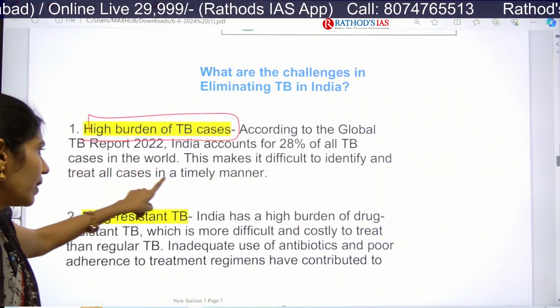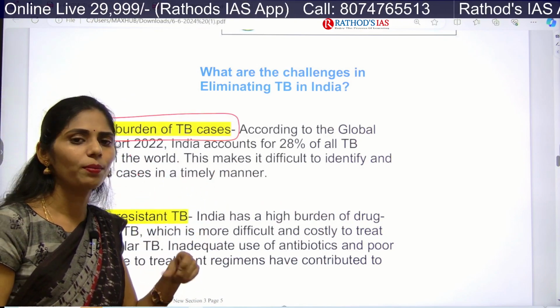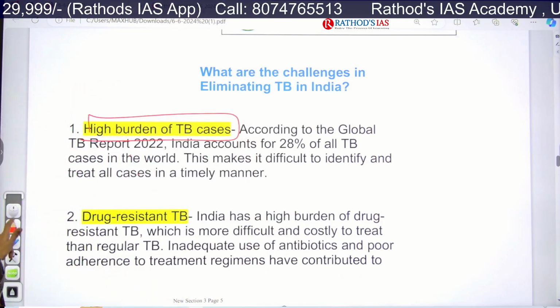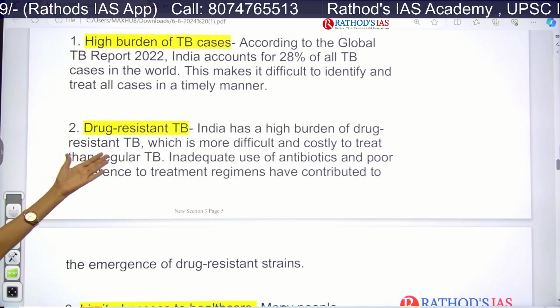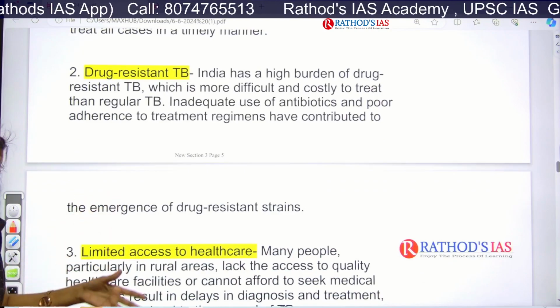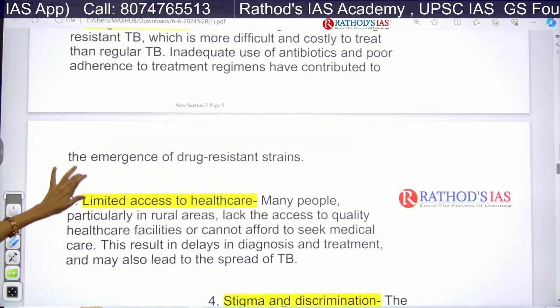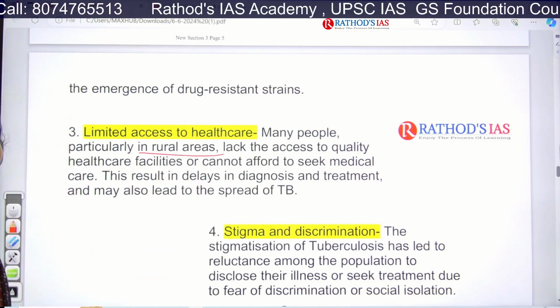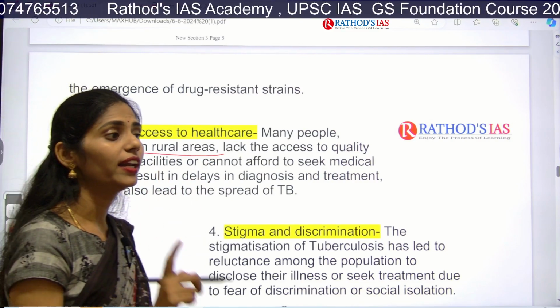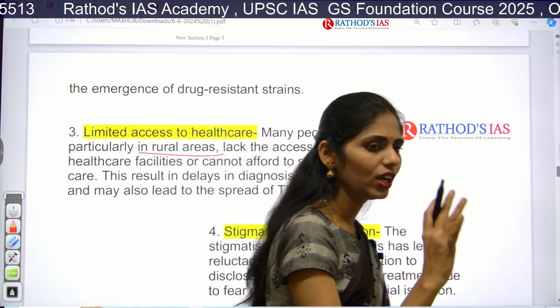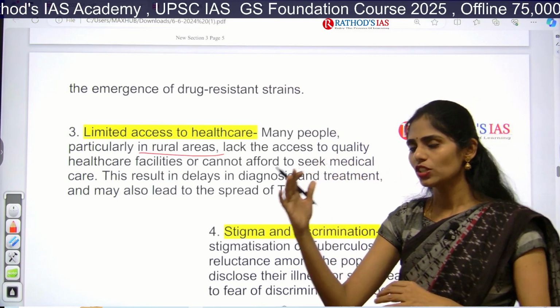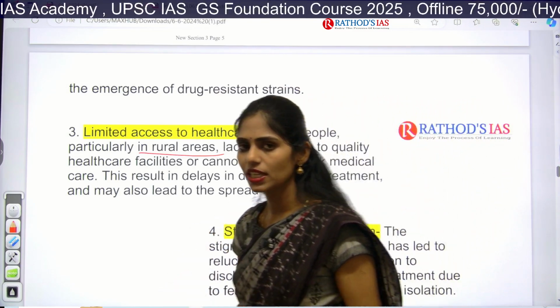So this is the one major problem in India. There are no proper healthcare facilities, especially in rural areas. And next one is, as I said, drug resistant TB because of discontinuation of antibiotics. And next, many people from rural areas do not have proper quality healthcare. They have only PHCs, that is primary healthcare centers, and they will not be much interested to come to cities and get tests done, everything.